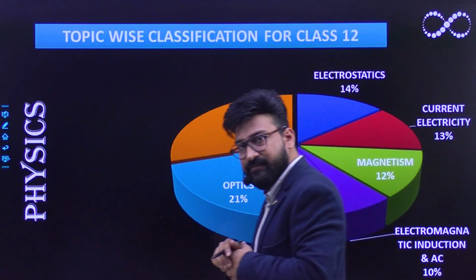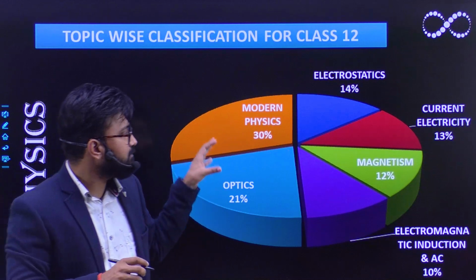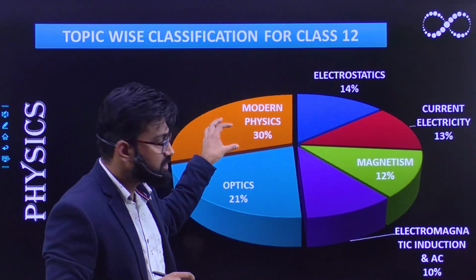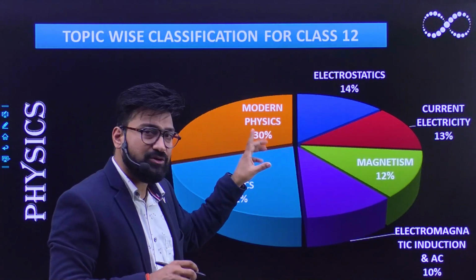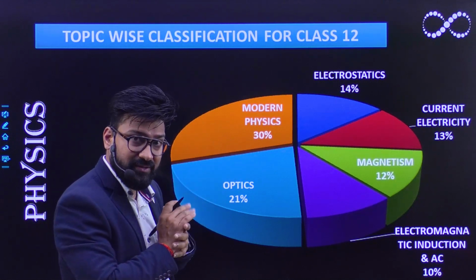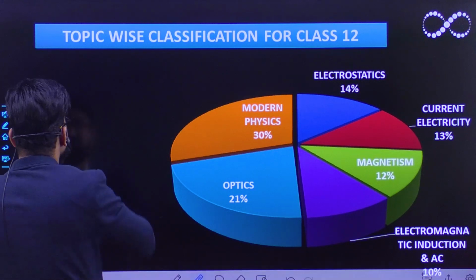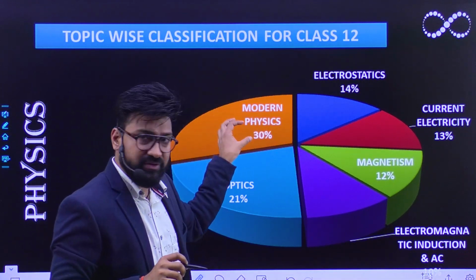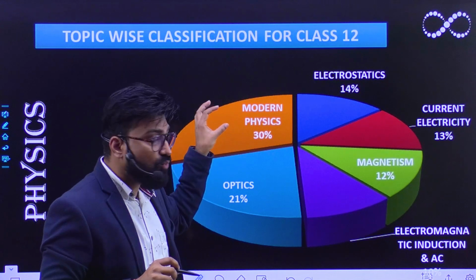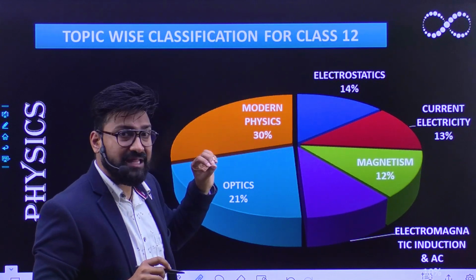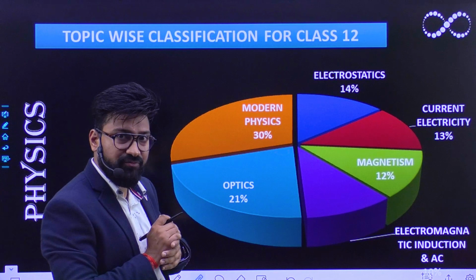As you can see, out of the entire syllabus, modern physics comprises 30% of your 12th. That means I have included communication as well as the semiconductor portion in modern physics only. And it is much easier to score as compared to the other topics of class 12th.